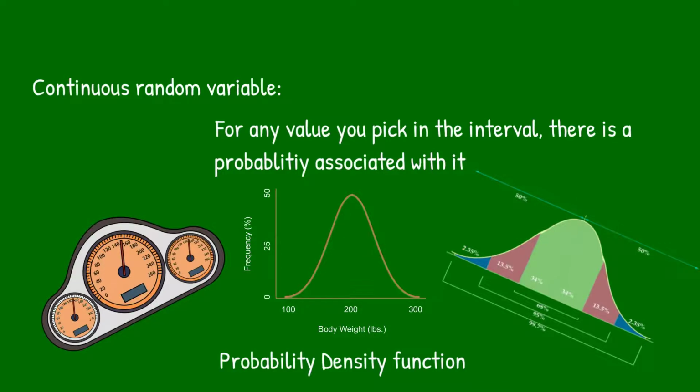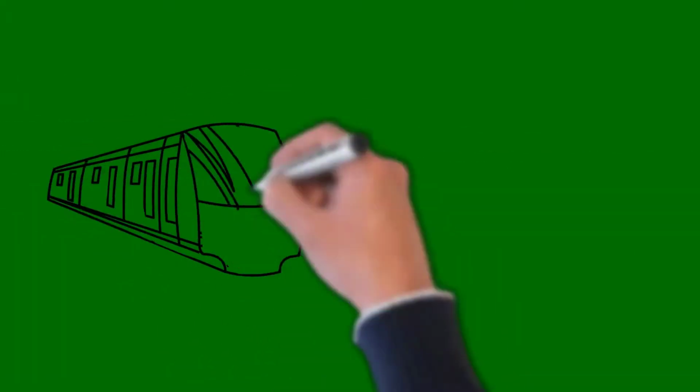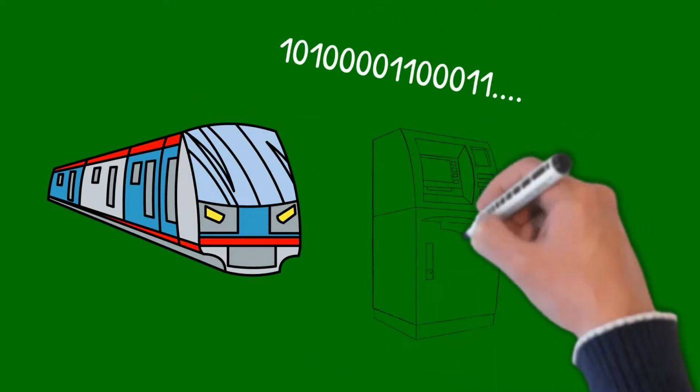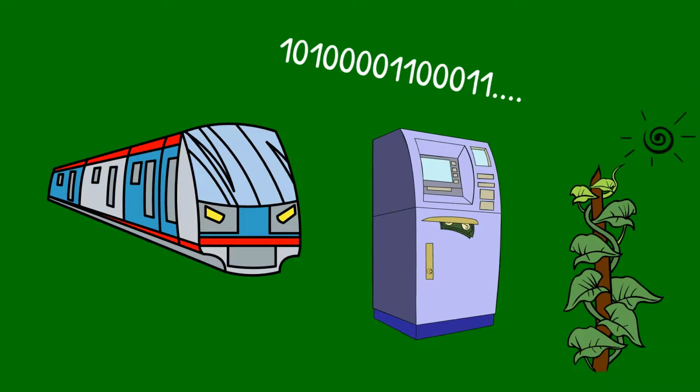The application range of these random variables is unending. The number of trains leaving and reaching the station, the number of bits, the probability of a machine working, the probability of a biological system receiving a particular intensity of sunlight, and see, the possibilities are unending. Now congratulations. Within 2 or 3 minutes, you have understood the intuition of a random variable, the applications of the random variable, and the classification of a random variable.